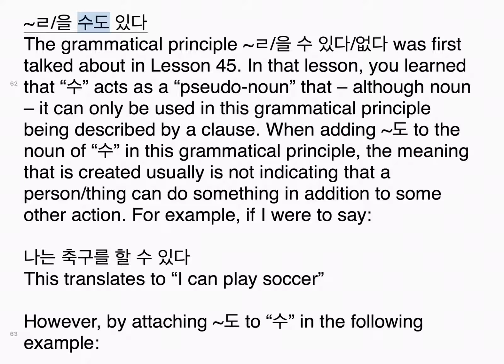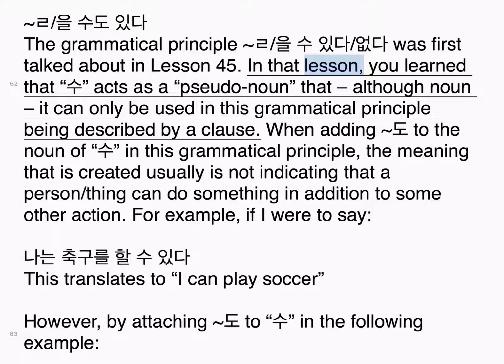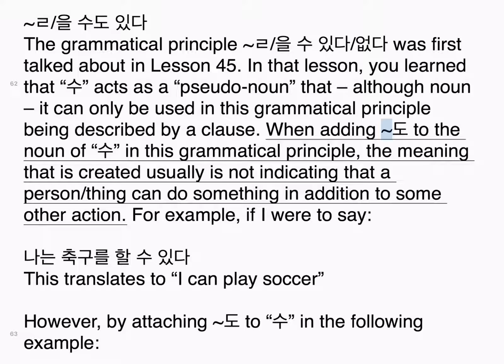Tilde 을 수도 있다. The grammatical principle 을 수 있다 없다 was first talked about in lesson 45. In that lesson, you learned that 수 acts as a pseudo-noun that, although a noun, can only be used in this grammatical principle, being described by a clause. When adding 도 to the noun 수, the meaning that is created usually is not indicating that a person or thing can do something in addition to some other action.